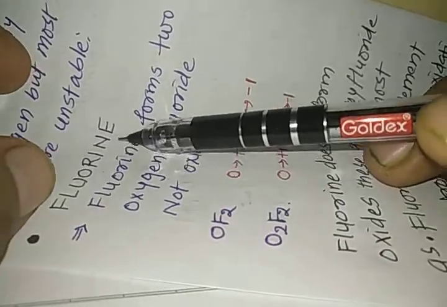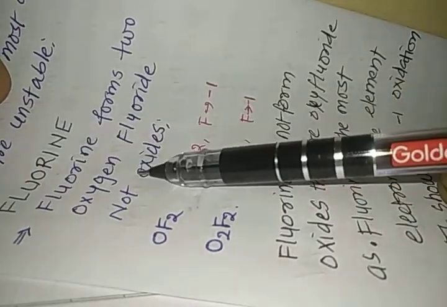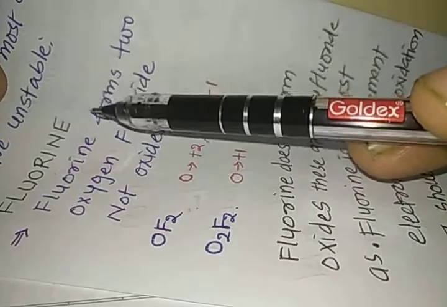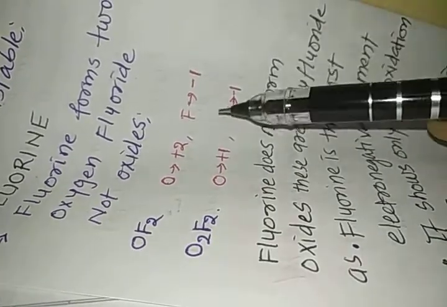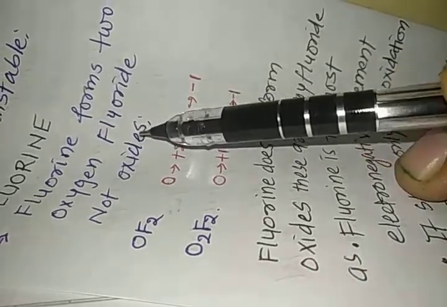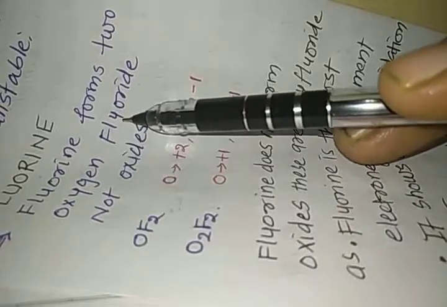Let us think of fluorine. Fluorine forms two oxygen fluorides, not oxides. Remember, fluorine makes only two compounds with oxygen. They are not oxides, but fluorides. That means fluorine is present in these compounds with the negative oxidation state, whereas oxygen will have the positive oxidation state. So they are known as oxygen fluorides, but not oxides.